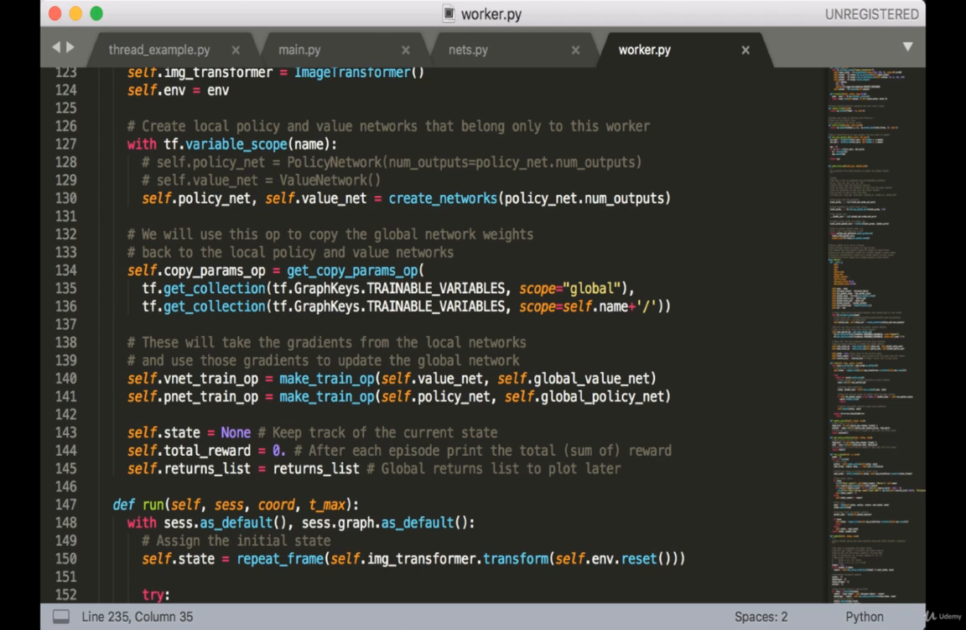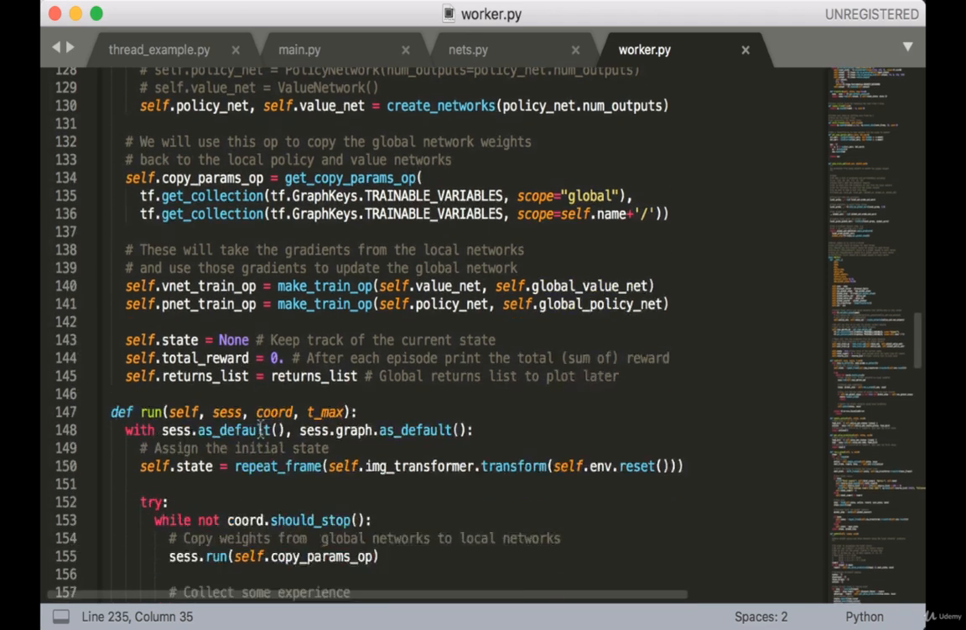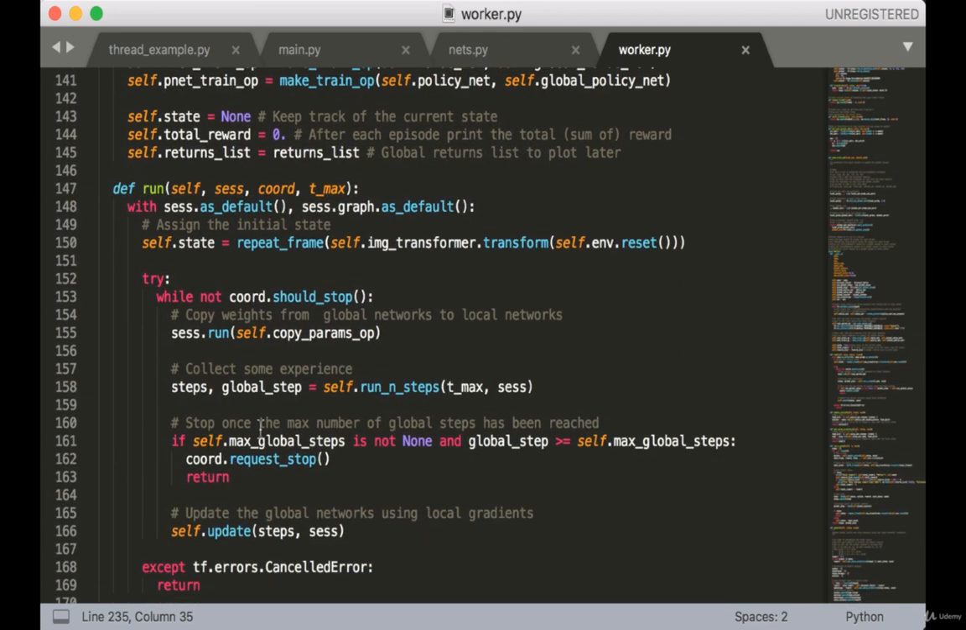Next, we're going to call makeTrainOp, which we created earlier, on both the value network and the policy network. So we have 2 train ops, one for each network. Finally, we have a state attribute which keeps track of the current state, a total reward attribute which keeps track of the total reward, and an attribute returns list which just refers to the global variable returns list.